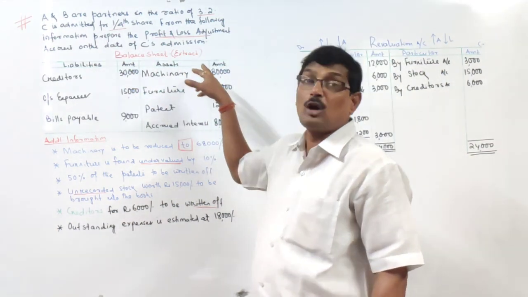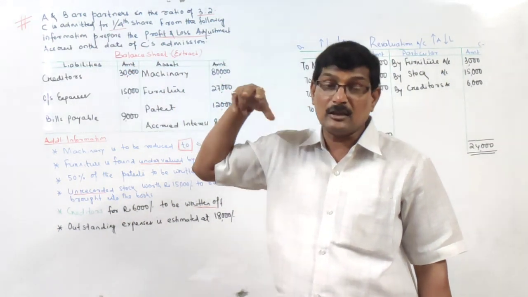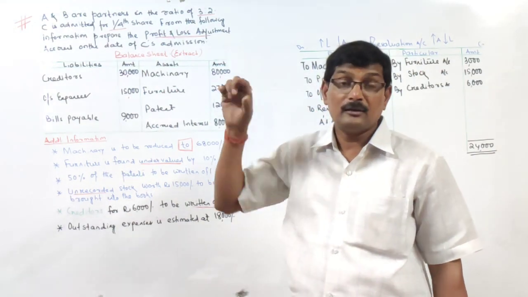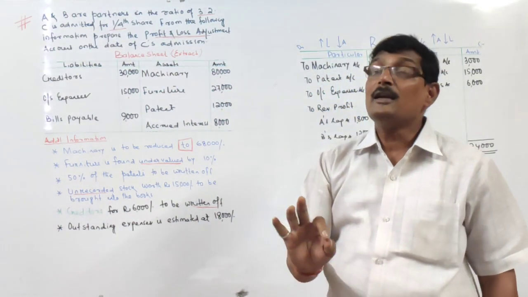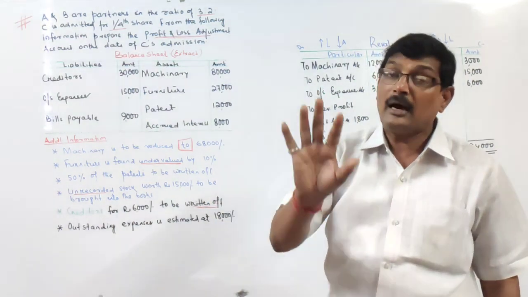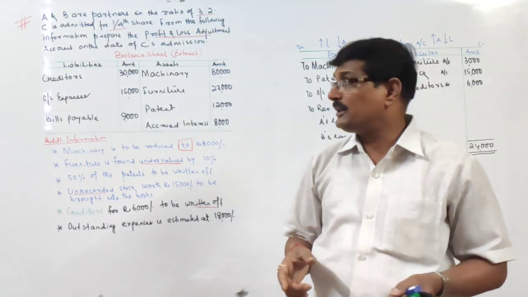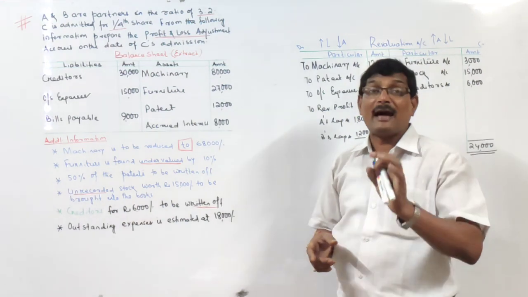This is the value, not to be changed, not to be disturbed, not to be altered. These are the wordings: not to be changed, not to be disturbed, not to be altered, remain unaltered, remain unchanged. This type of wordings will be there. At that time, what is to be done and how is this to be treated?